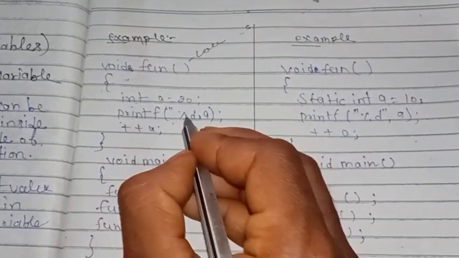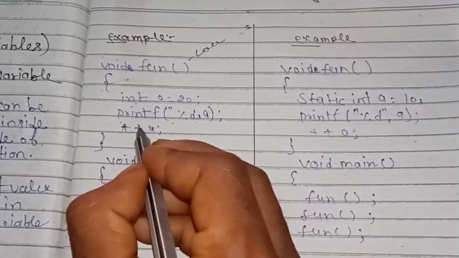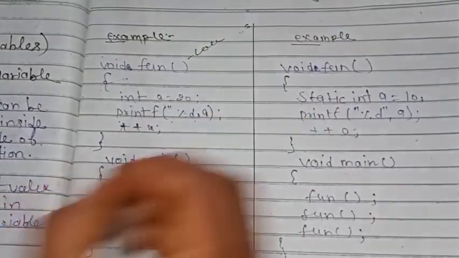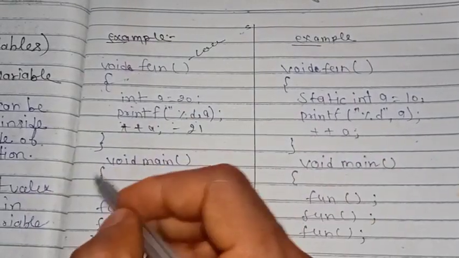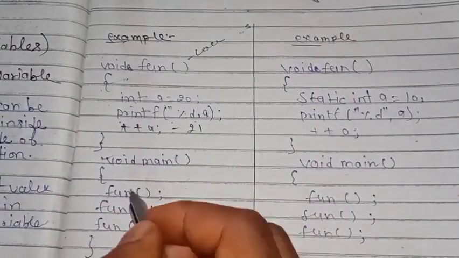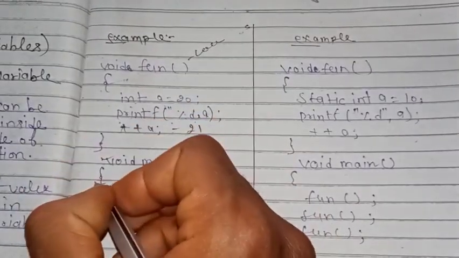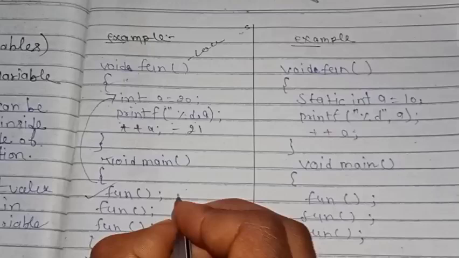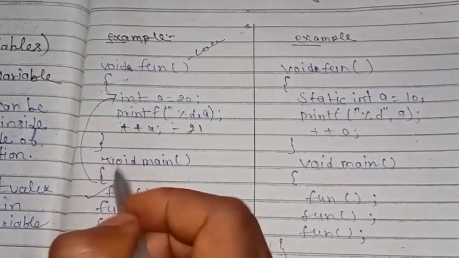If we print %d of a, and a is incremented, then it will print only 21. And if the void main function is taken, then the function is called from the class and it will print only 20.